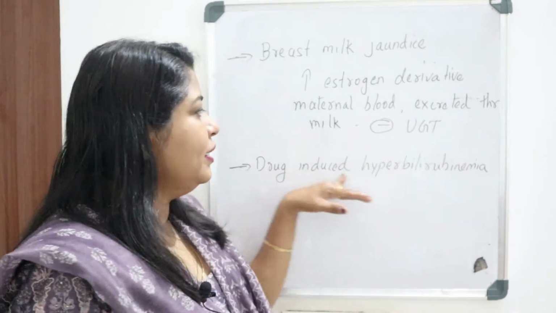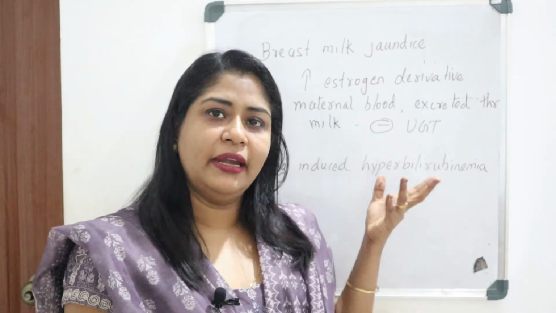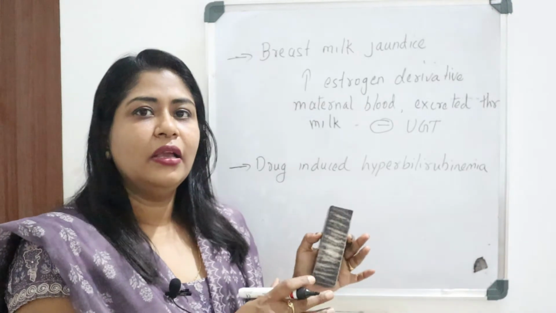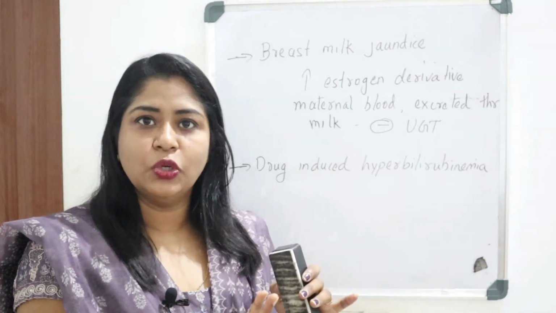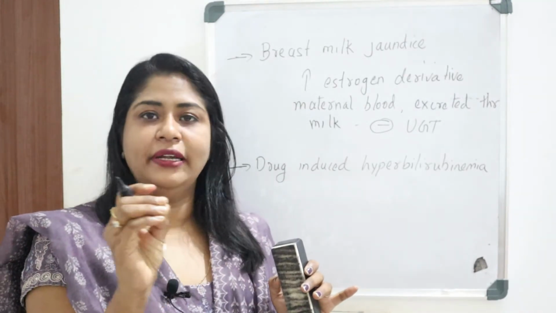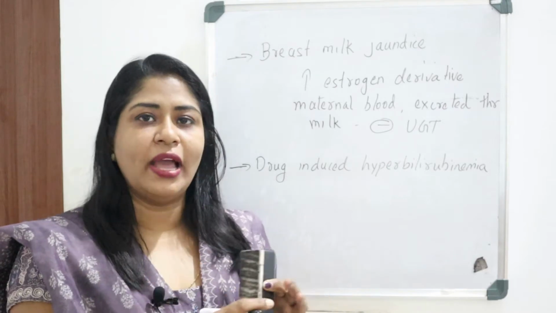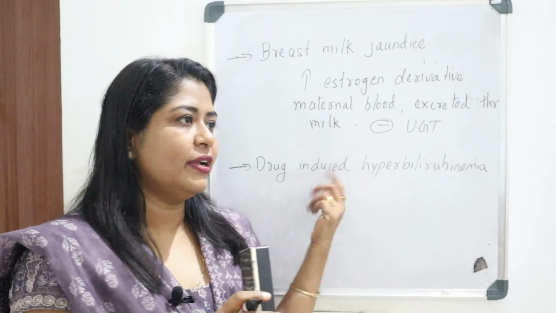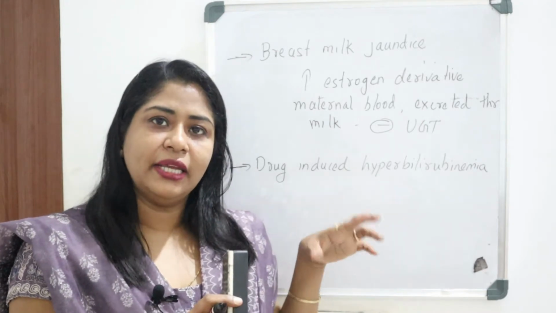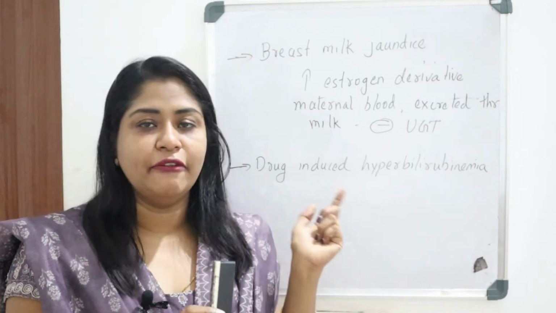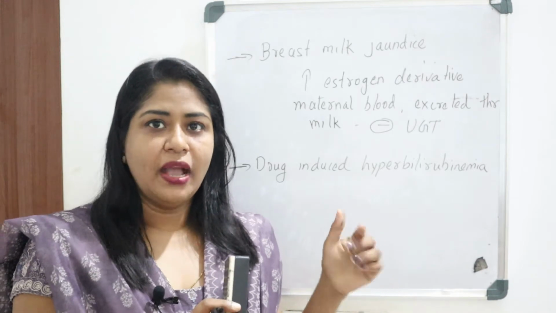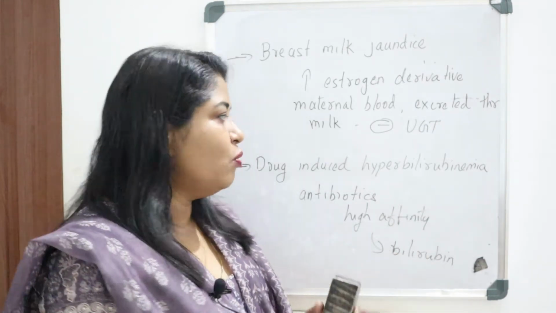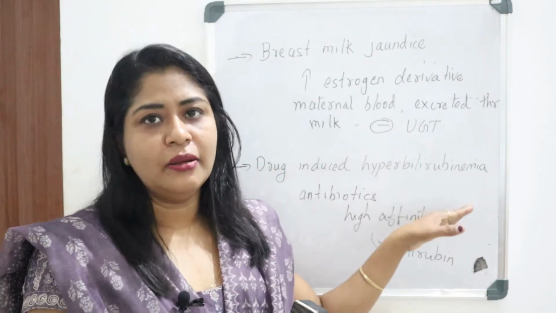Now coming to drug-induced hyperbilirubinemia. Certain antibiotics or drugs will compete with bilirubin to bind to the high affinity site of albumin. We know albumin has two sites, a low affinity and a high affinity site. These drugs or antibiotics compete to bind to the high affinity site of albumin, so the unconjugated bilirubin level will be increased in the blood. That is what happens in drug-induced hyperbilirubinemia.